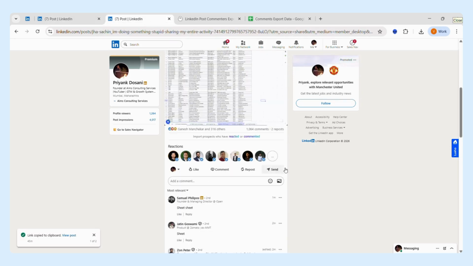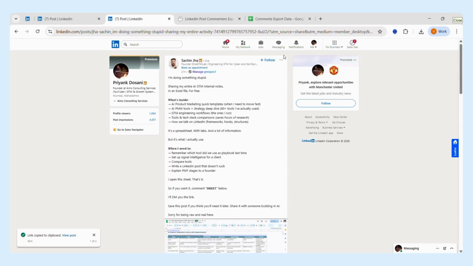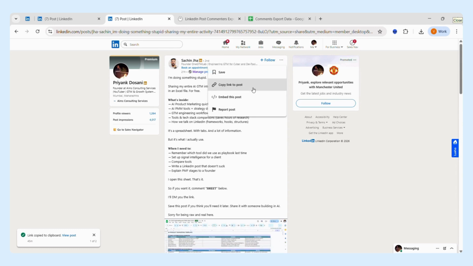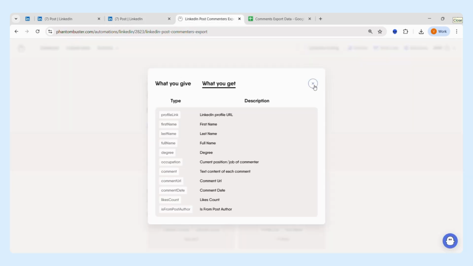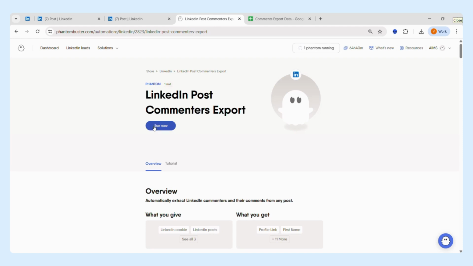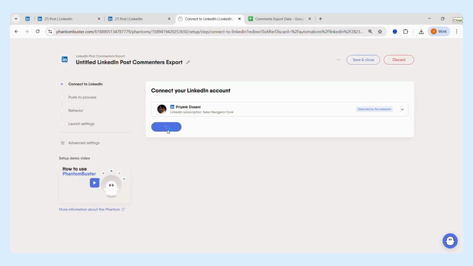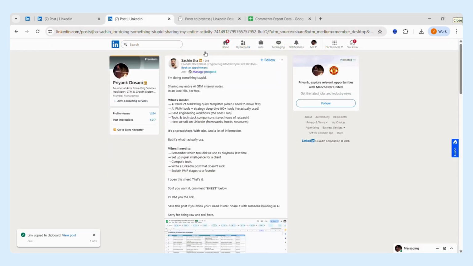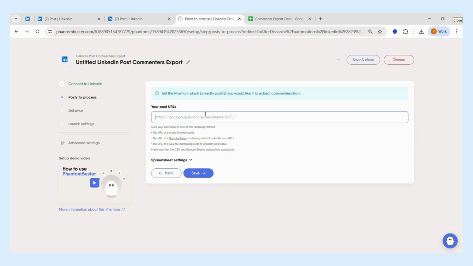So for that, to extract this list, what we are going to do is we're going to use this Phantom. And the first thing that it asks us over here is to add the link to the post. So what I can do is that I can simply go over here, copy the link to the post that I'm looking to extract the comments from. I'll paste it over here, and it's not necessary that you just paste one post. If you are doing a research one-time activity wherein you want to say, get all the posts that are relevant for you based on the topics or the keywords that you're looking for.